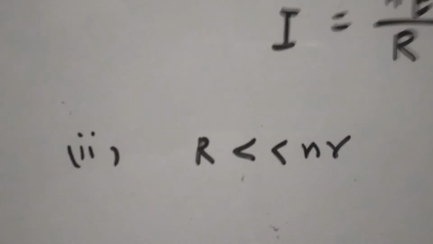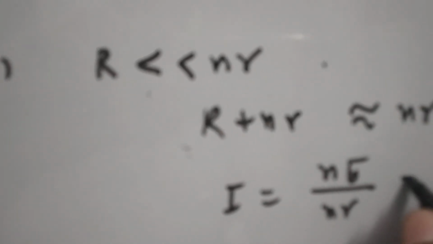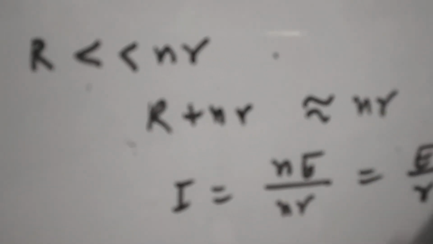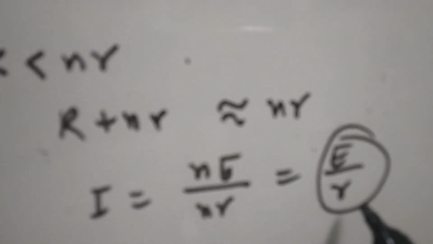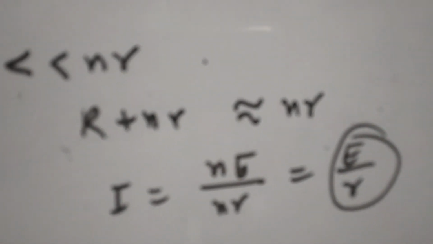Second case may be that the external resistance is much smaller than the total internal resistance. So we can say that R plus Nr can be written as Nr. So the current will be NE upon Nr, that is E upon r, which is the current due to a single cell. So it is not a favorable situation.